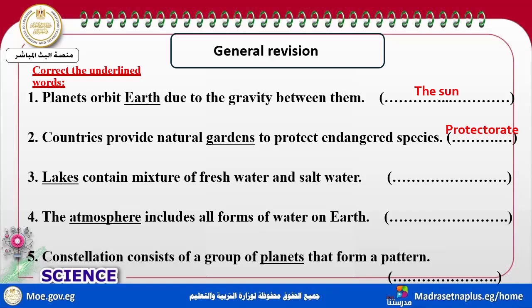Do you remember what's meant by sustainability? Using the resources in a way that does not negatively affect the future supply. Again, using the resources in a way that does not negatively affect the future supply. Is the protectorate like this? No, but it's a way of preservation to restrict access and control use. The area contains a mixture of fresh and salt water, so it's an estuary.